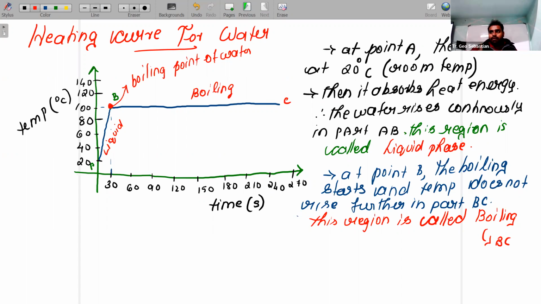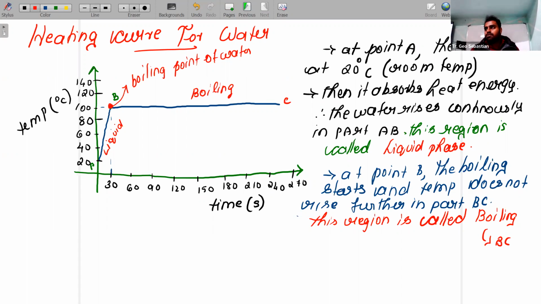When that temperature reaches 100 degrees Celsius, it will change its phase, right? The liquid phase will change to vapor state. So at point B, we call it the boiling point of water. From point B, there is not much rise in temperature, right? It became vapor. So at vapor, it is at 100 degrees Celsius, constantly moving. That is nothing but BC.